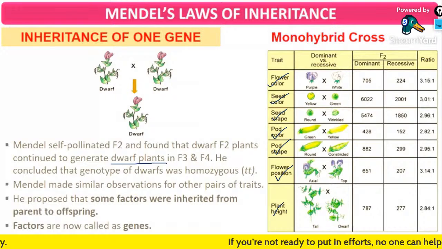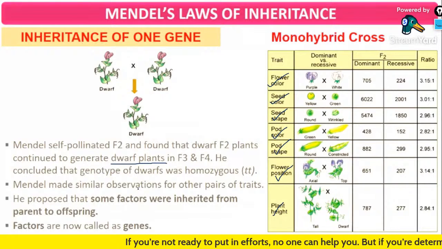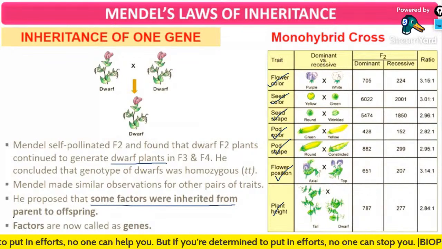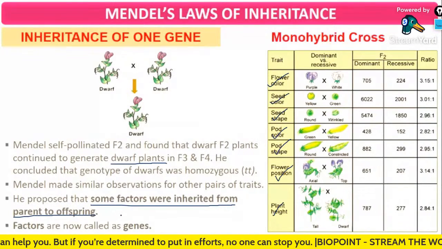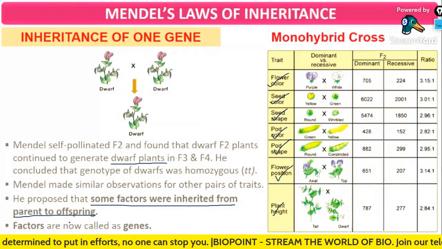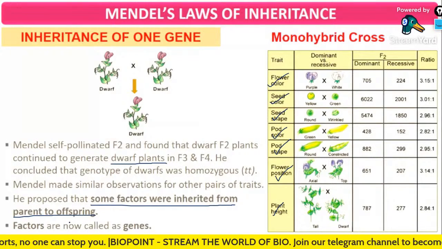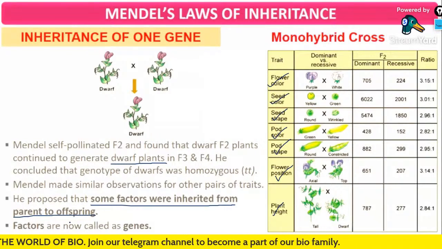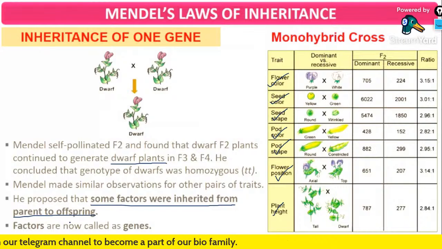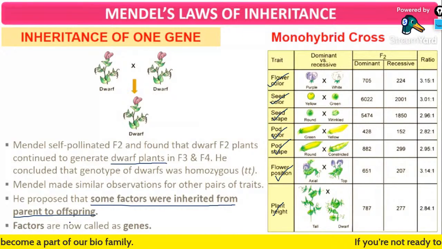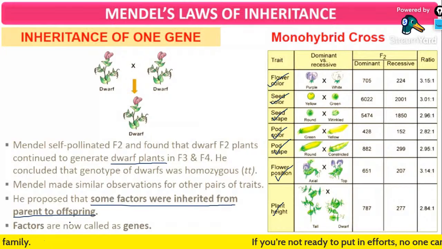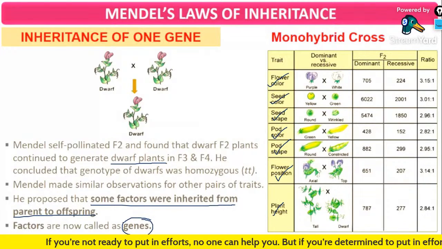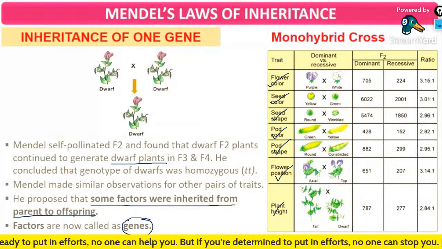And he proposed Mendel's first law of inheritance, that some factors were inherited from the parents to the offspring. He was not able to identify what that factor was, so he termed the substances transferred from the parents to the offspring as factors. What are these factors known as today? Yes, they are called genes.